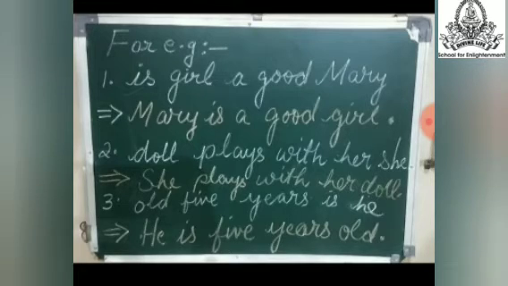Now see the second sentence, doll play with her she. This also doesn't make any sense. She plays with her doll. Now this sentence is making some sense, right? Because you are able to understand. So to understand a sentence, a word should be placed in a proper manner. Got it? See the last sentence, old 5 years is he. This also doesn't make any sense. He is 5 years old. Now you have come to understand.